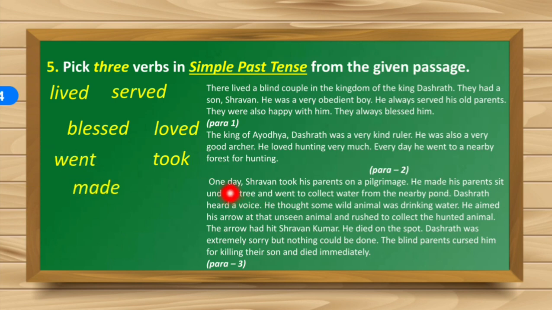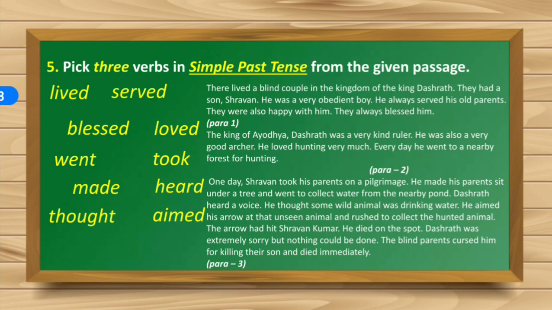Dashrath heard a voice. Heard. Very good. He thought some wild animal was drinking water. So, thought is the verb in past tense. He aimed his arrow. Aimed is the verb in past tense. Rushed to collect the hunted animal.